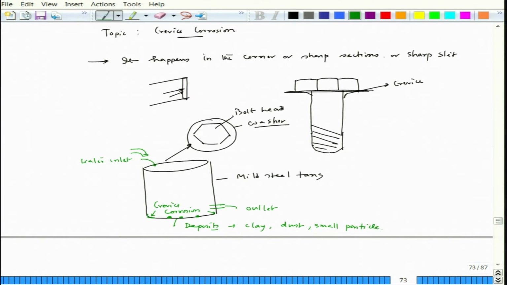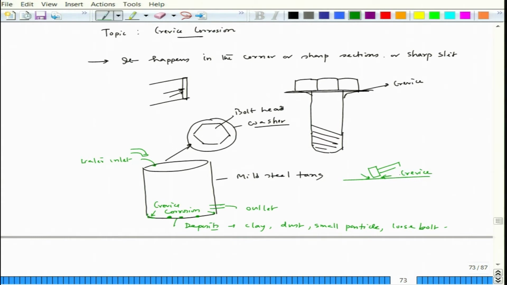Sometimes there could be a loose bolt which has fallen in that particular tank and got stationed at the bottom. So, if this is a bolt lying on the platform, you are actually creating a crevice here. So, those parts will be corroded, fine.